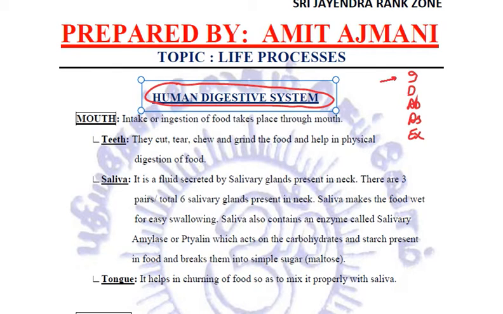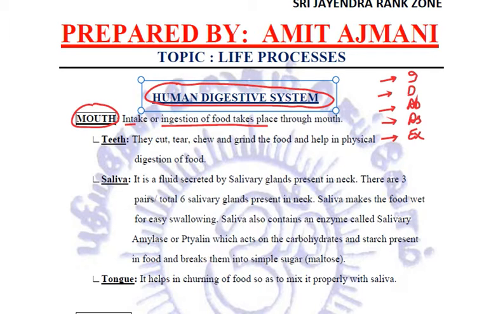So let us study all these steps in humans. We have a full human digestive system in our body, and that starts with the mouth. From the mouth, the intake or ingestion of food takes place.